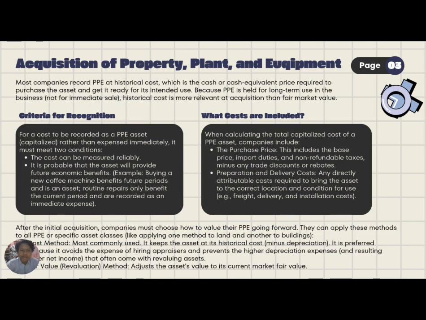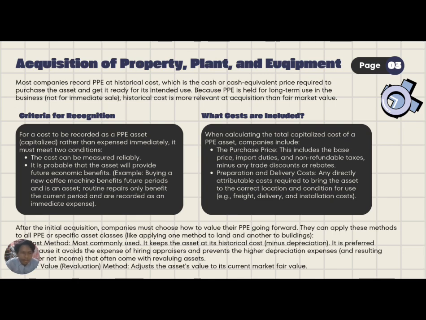Next is the acquisition of property, plant, and equipment. Most companies record PPE at historical cost, which is the cash or cash equivalent price required to purchase the asset and get it ready for its intended use. Because PPE is held for long-term use in the business, not for immediate sale, historical cost is more relevant at acquisition than fair market value.